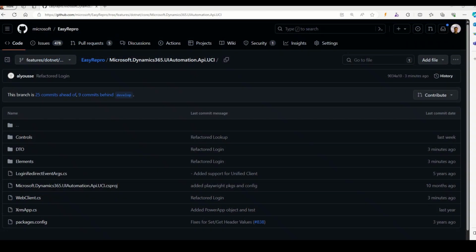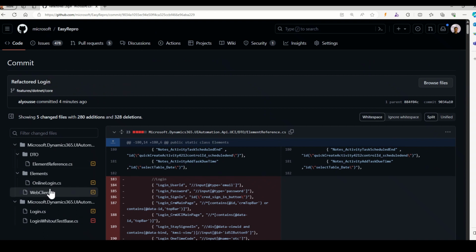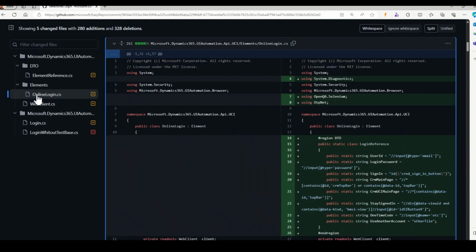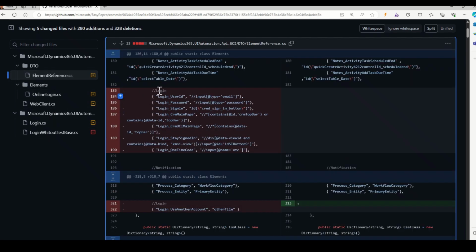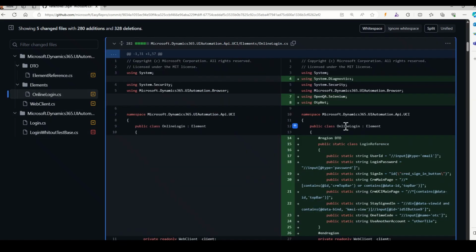Okay, for this recording, I thought I'd just go ahead and show you a commit for more complex refactoring. So this is the refactor login I just did. In this case, we had a very significant amount of code that was tied within the web client, quite a bit of code actually. And we moved that over to the element like we showed before into online login. Went ahead and added all the XPath here. And then we also moved step out of the element reference, right? So this is all the XPath you saw. It's all now contained within online login.